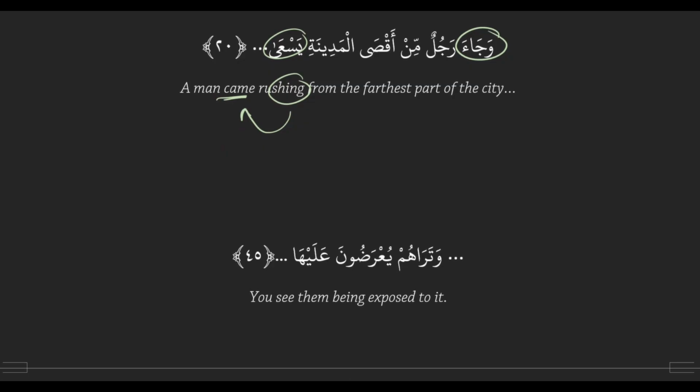One more example. وَتَرَاهُمْ يُعْرَضُونَ عَلَيْهَا. Again, we have two actions. First one is tara, that's another labelless one. And then yu'radun is our second action. That's a present passive. Tara means to see, so tarahum means you see them. And in what state are they as you look at them, as you see them? They're in a state of being exposed, being exposed to it. Okay, I think I get it.